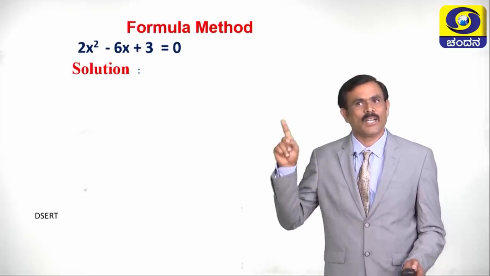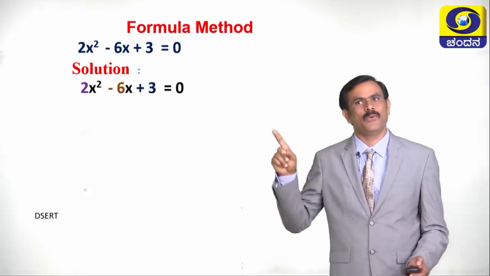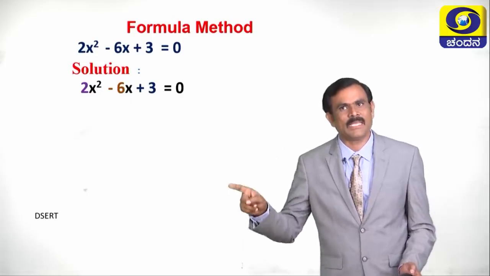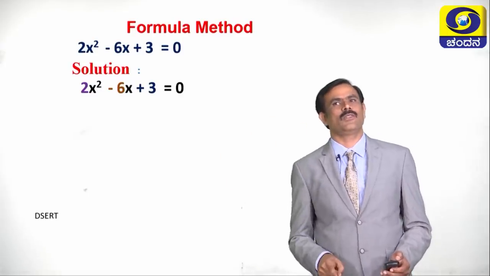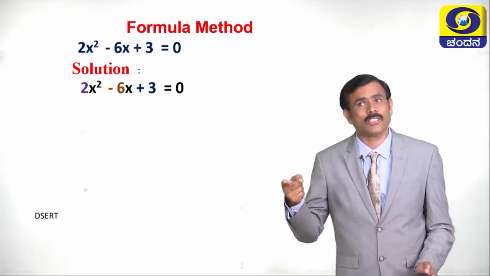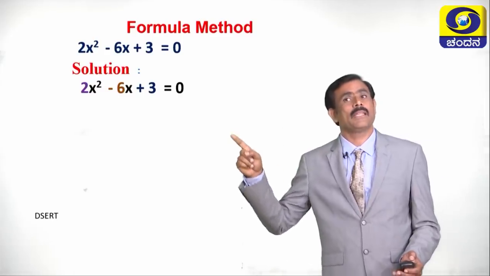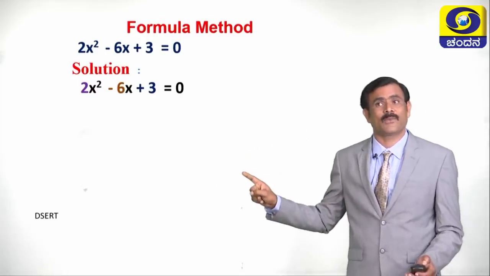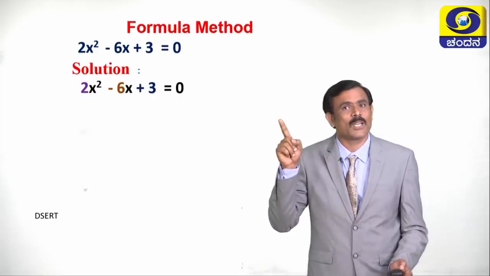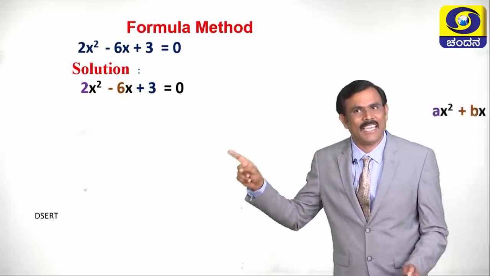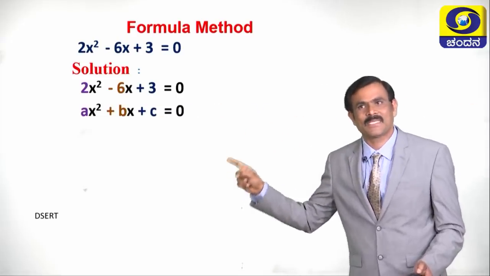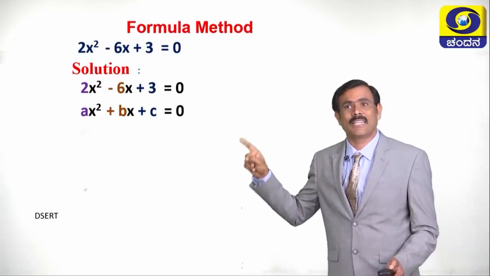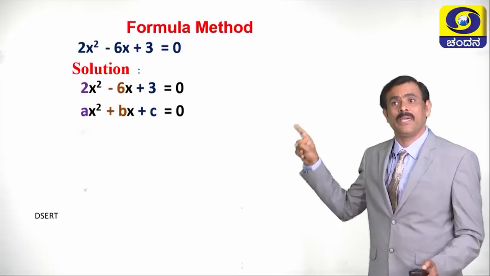What is the first step? First step, we have to write the problem. The problem is 2x square minus 6x plus 3 equals 0. Then what is the next step? Next step is, we have to compare the given equation with the standard form of quadratic equation. What is the standard form of quadratic equation? ax square plus bx plus c equals 0. Now compare both the equations and write the values of a, b and c.